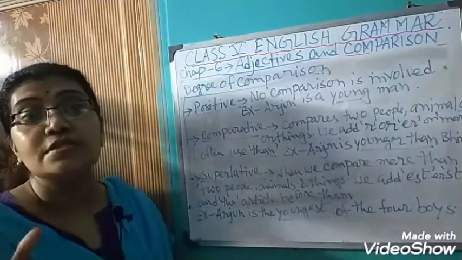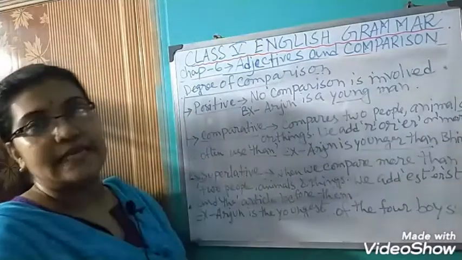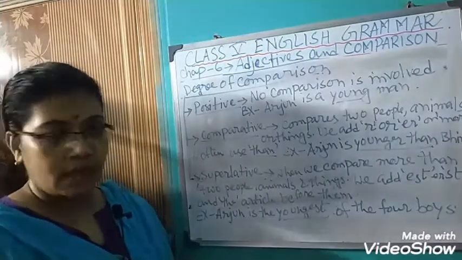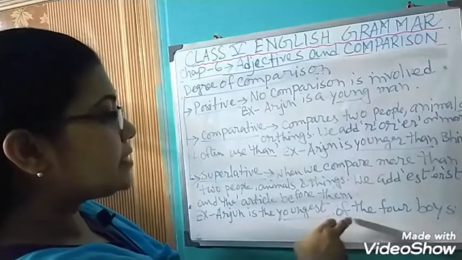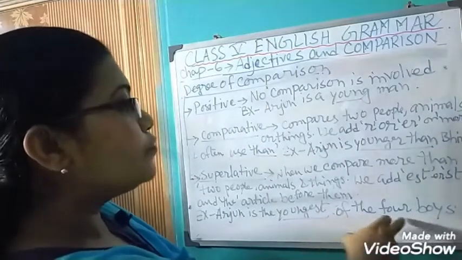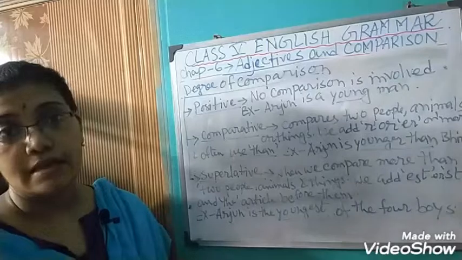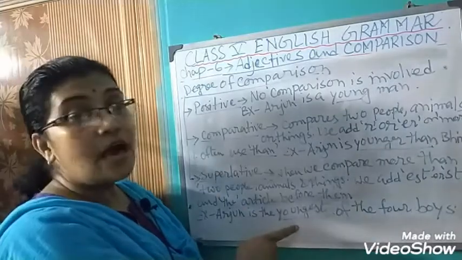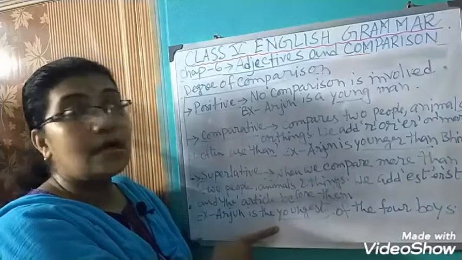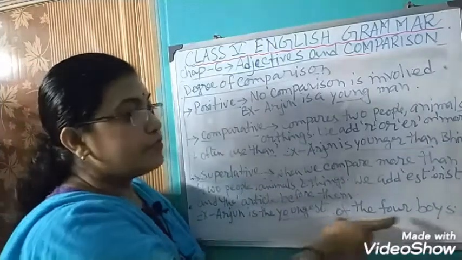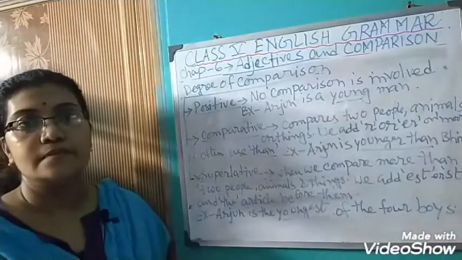And we use the article before the adjective. For example, Arjun is the youngest of the 4 boys. That means Arjun is the youngest.